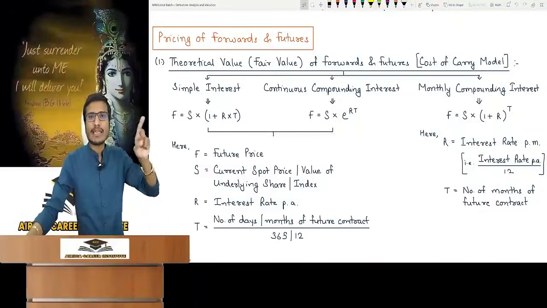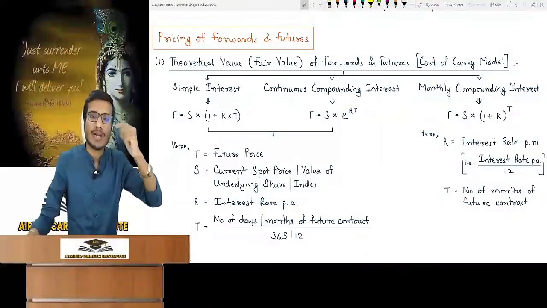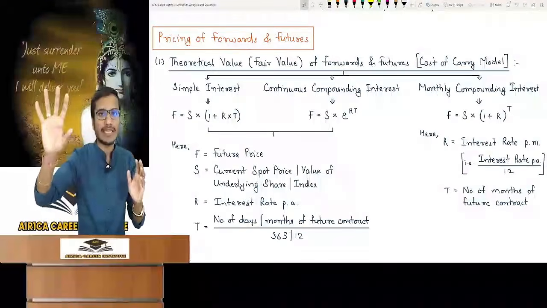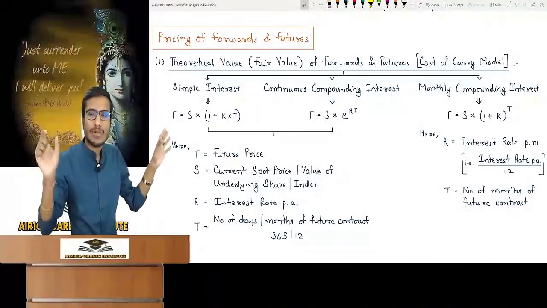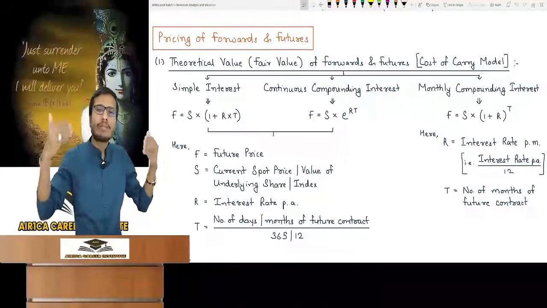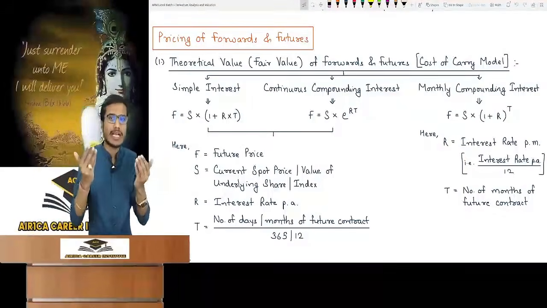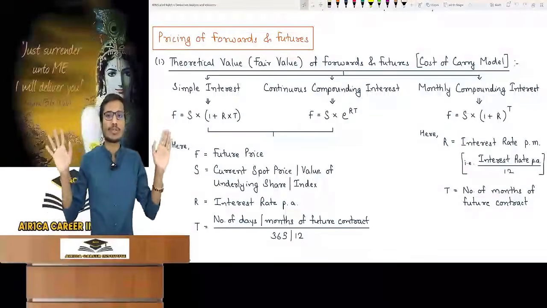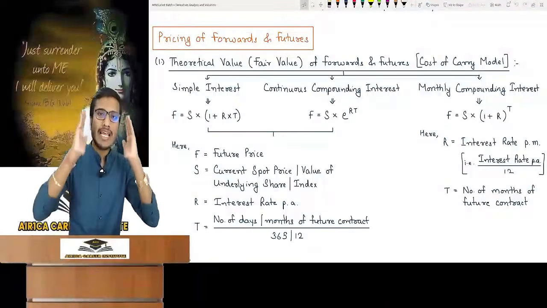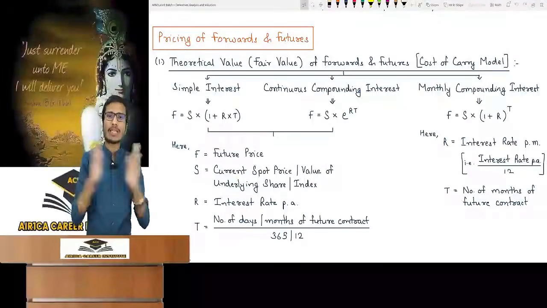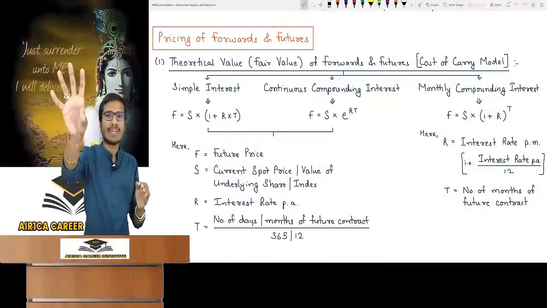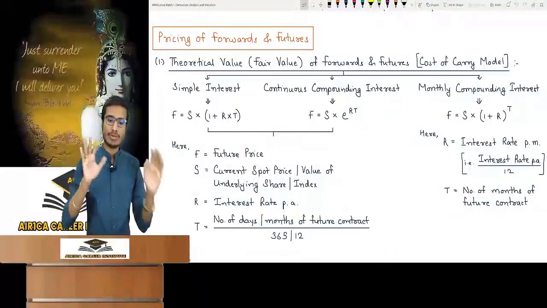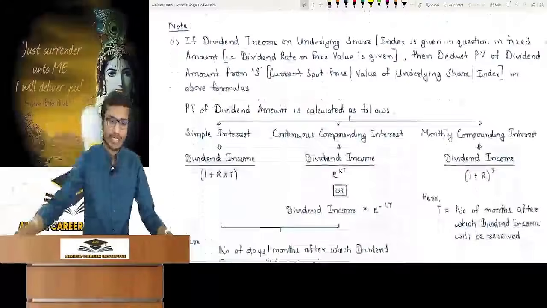Why are we subtracting the PV of dividend income only? Because that dividend income can also be obtained in the middle. Suppose you get the dividend on maturity after 3 months, then you could directly subtract it after calculating. It can be done in any way, not necessarily this way. All teachers teach in different ways. That's why I told you to ignore what you have learned earlier. What the institute is doing should be the common way in your mind. You have to ignore all other scenarios. It's very simple. Whenever you are shown dividend income in the future, make it PV and subtract it from the spot. I will give an example so you can understand.